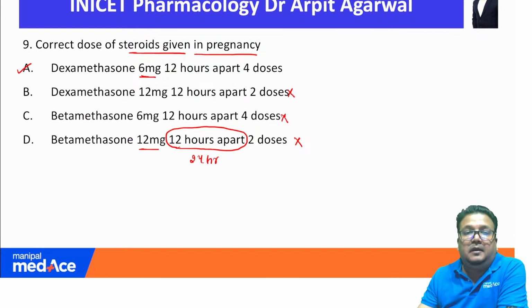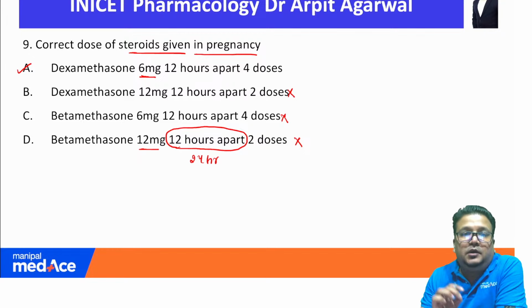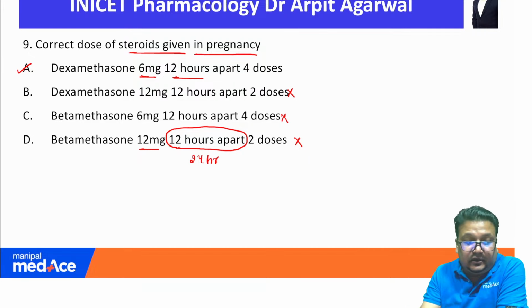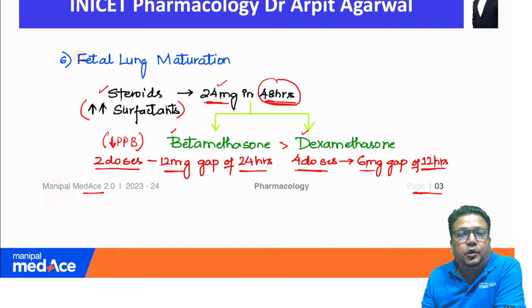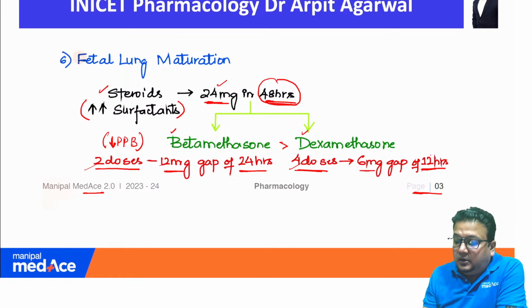And option number A, dexamethasone 1 dose of 6 milligram, 4 such doses given at an interval of 12 hours. That is the best answer here. So I hope you will be able to remember how to solve such question just by looking at this point in our notes. Betamethasone B 2 dosage, dexamethasone with D 4 dosage. How much total dose? 24 milligram. So 2 dosage each will be 12 milligram and 4 dosage each will be 6 milligram.